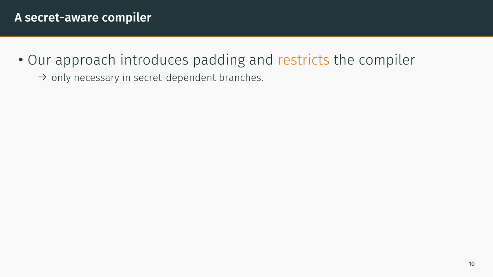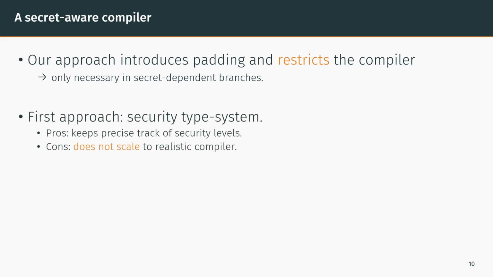Our approach restricts the compiler by introducing padding, but we want our compiler to be as efficient as possible. Ideally, we only need to restrict it in secret-dependent branches, and do not want to restrict it in other parts of the program. This would require the compiler to be aware of the taints of the variables. This is a challenging task, and a way to do it is to preserve a security type system during the compilation chain. It can be considered for a simple language, but as far as we know, no real-life compiler manages to preserve such a type system for low-level languages.